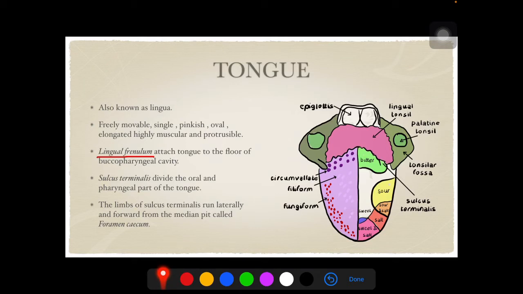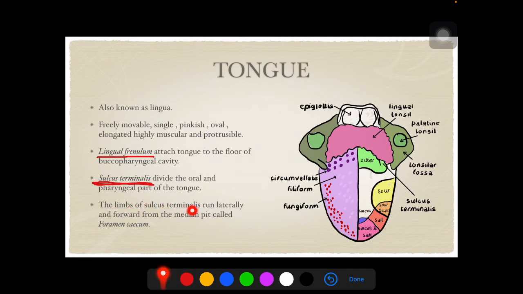Sulcus terminalis. What divides the oral and pharyngeal part of the tongue? This is again an MCQ question. The answer is sulcus terminalis.